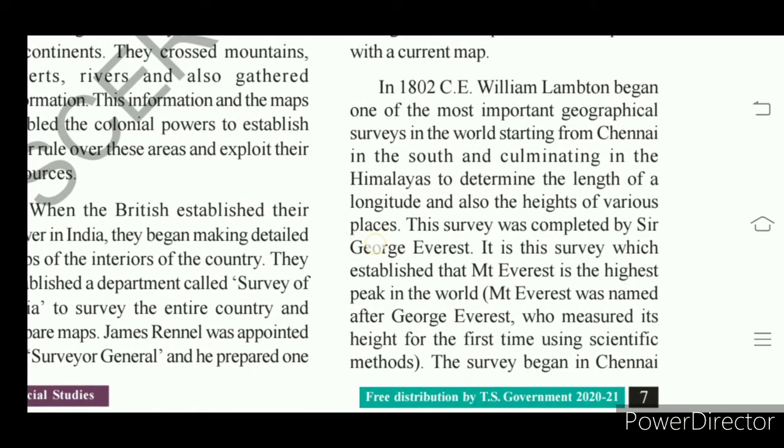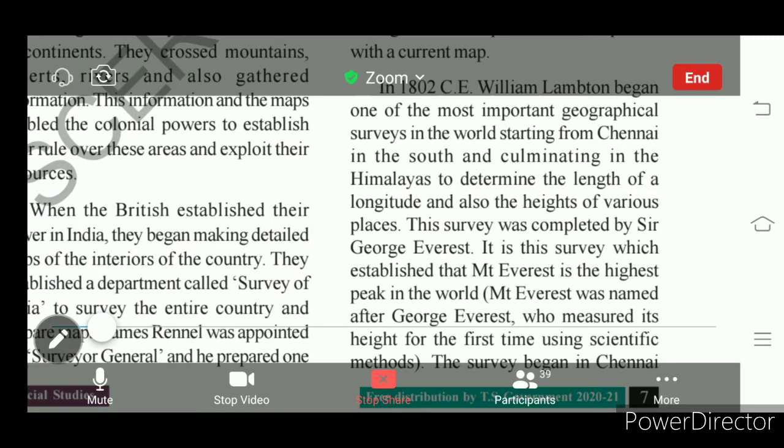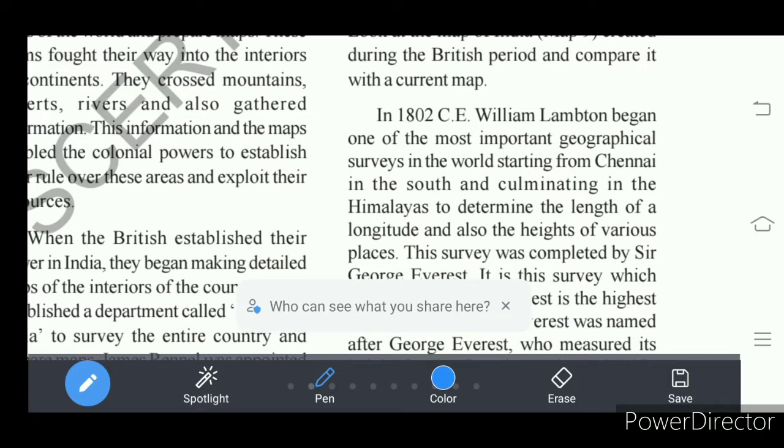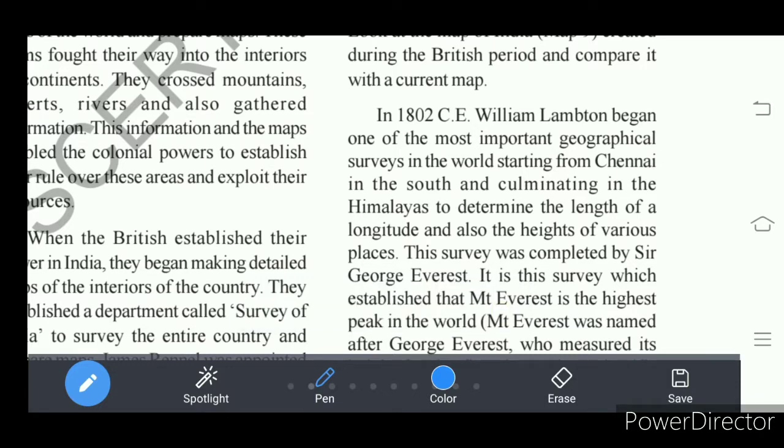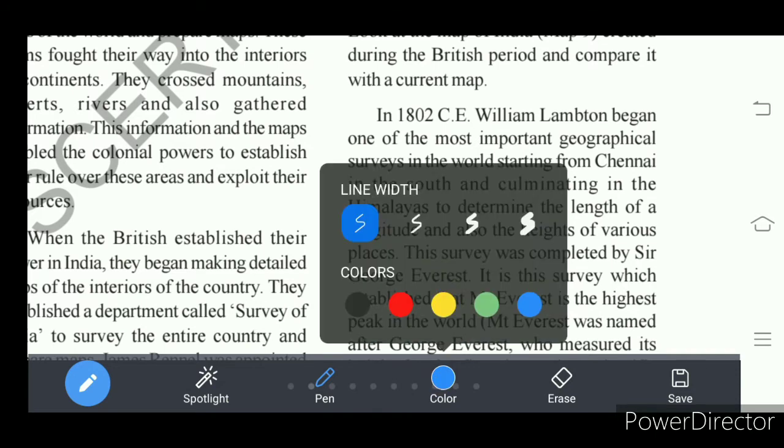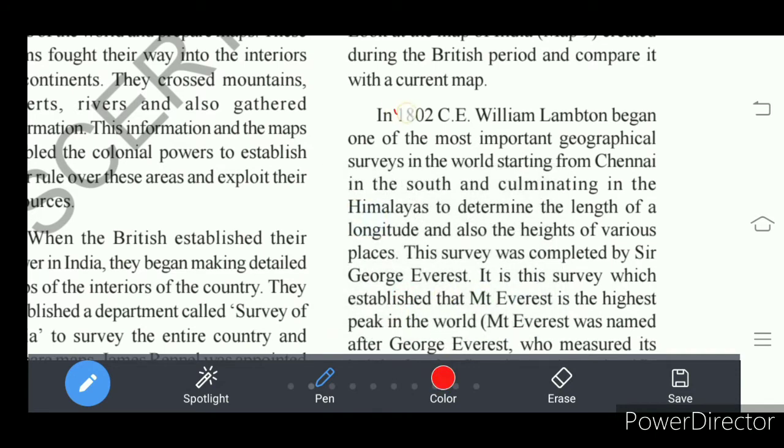Maps, how they were used in olden days and how today we are using the maps. Here in 1802 common era, William Lambton started doing a survey of the world from Chennai.